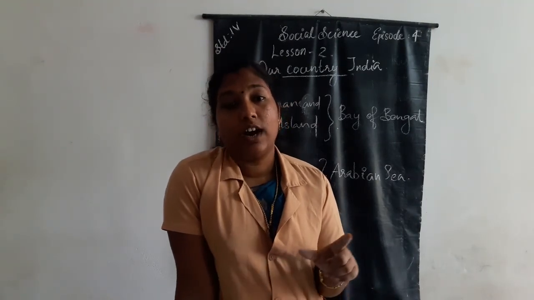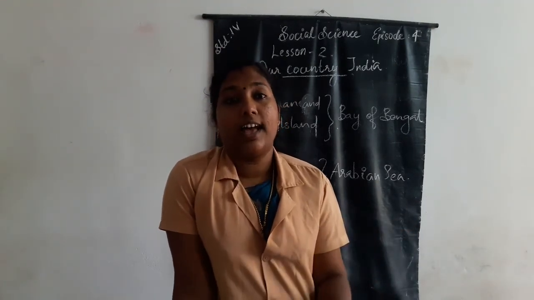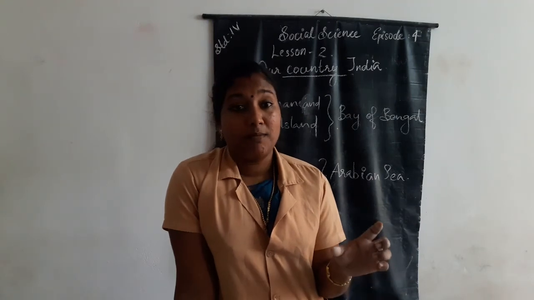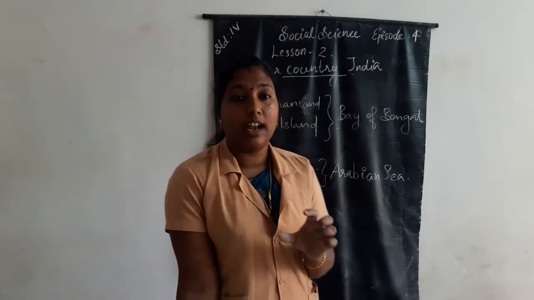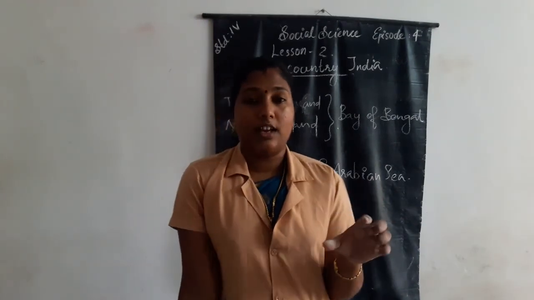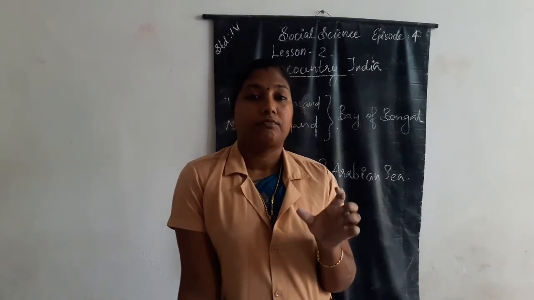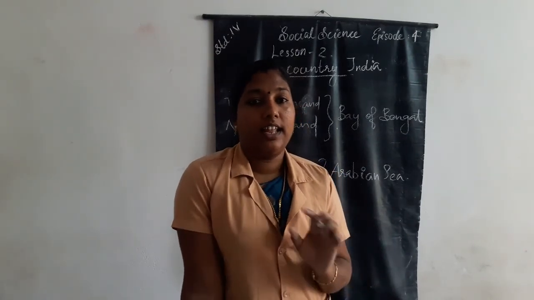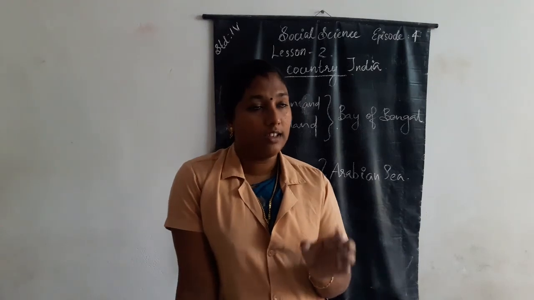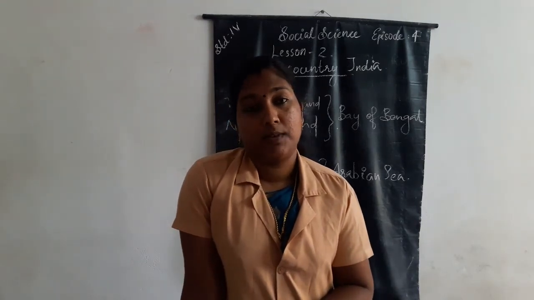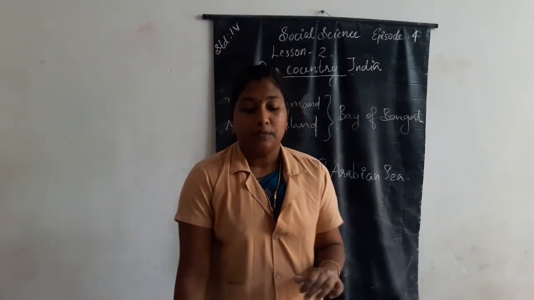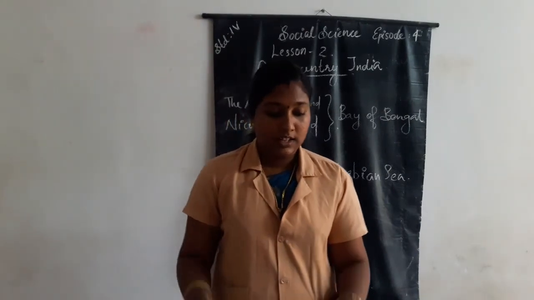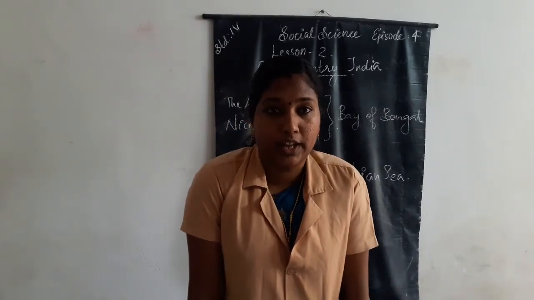Bay means water bodies surrounded by land on 3 sides. Then Lakshadweep is in the Arabian Sea.